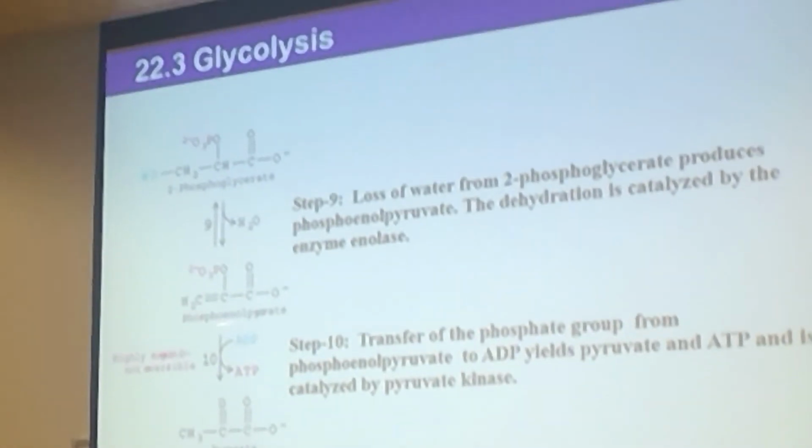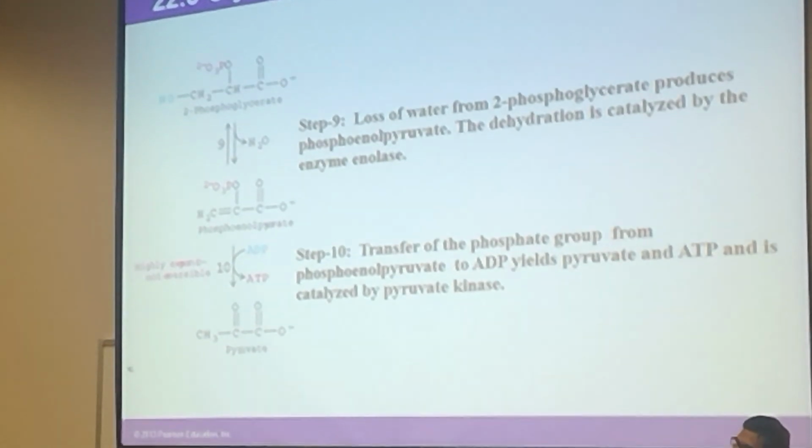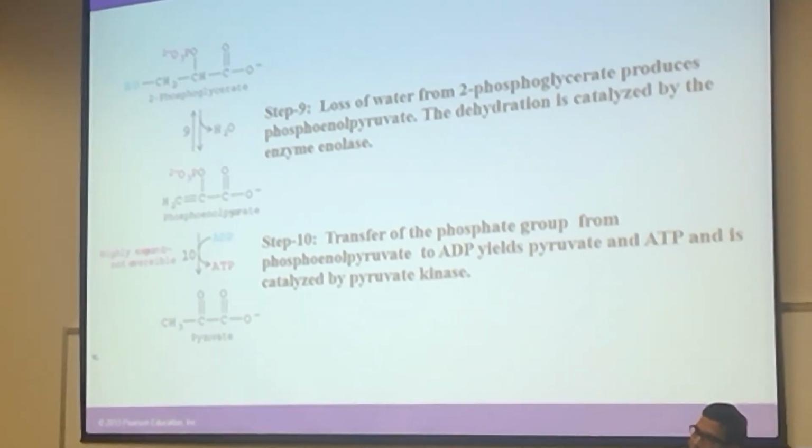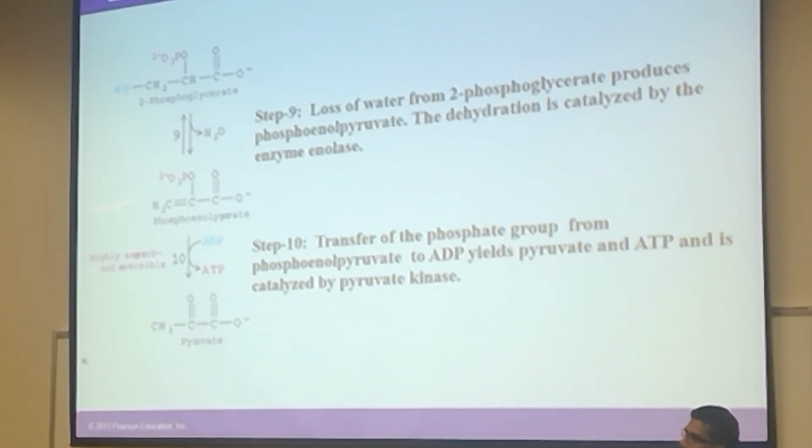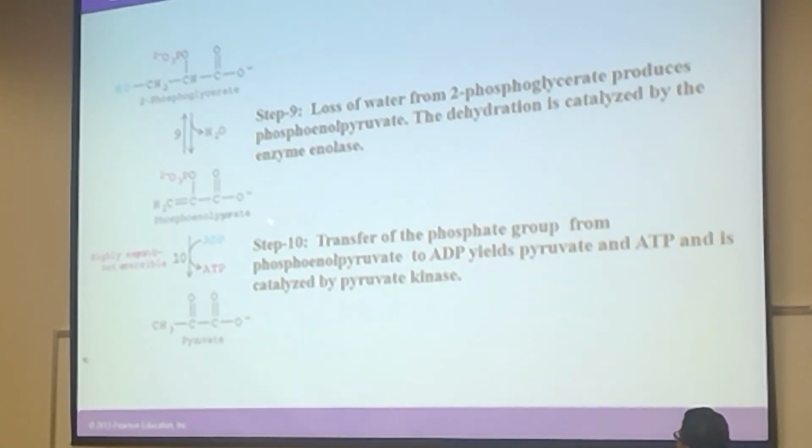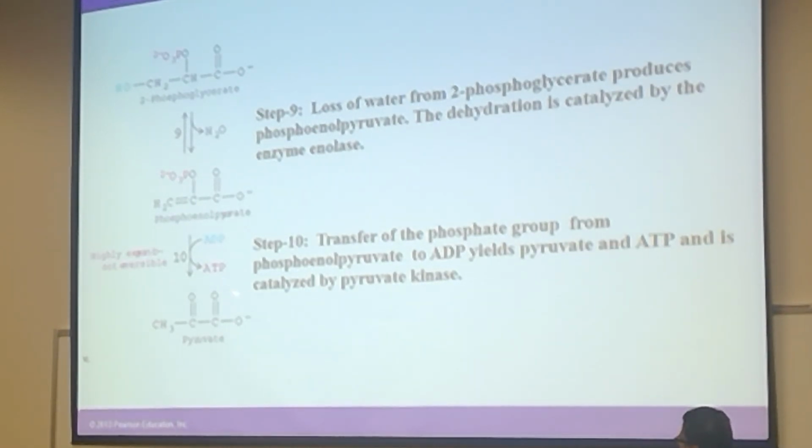So now, we call this one phosphoenolpyruvate. We are almost at the pyruvate because this is just the isomerization that we need to have now. At the same time, we need to transfer that phosphate to the ADP, and we are producing another molecule of ATP, and it is rearranging because it is the enol form of the ketone converting to the ketone. This carbon is now becoming a ketone. So that is the final molecule, pyruvate, and this reaction is catalyzed by pyruvate kinase, which is a very important enzyme